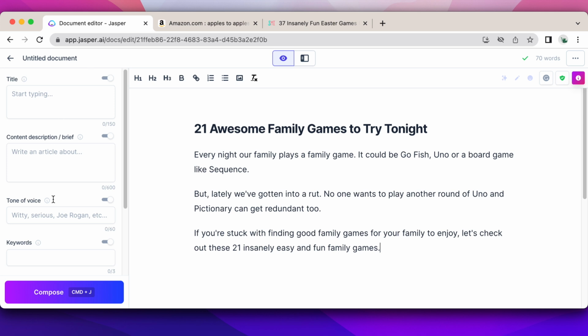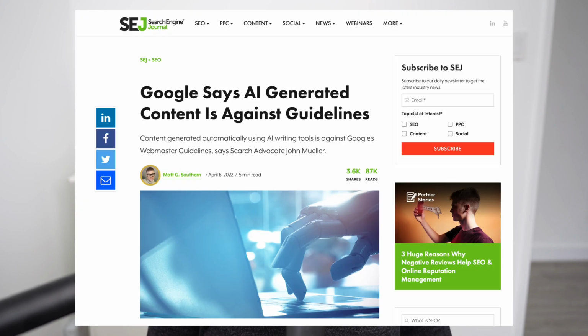You give it the information on the side and it will do it for you, but you need to be careful with Jasper content. Like I said, I don't want it to write my entire blog post. Google is cracking down on AI content, on these types of tools. And if Google finds out that you are primarily using things like Jasper or other AI writing tools, it's going to ding your blog and you're not going to rank, and it's not good overall for your brand.